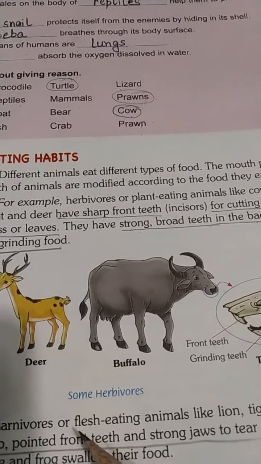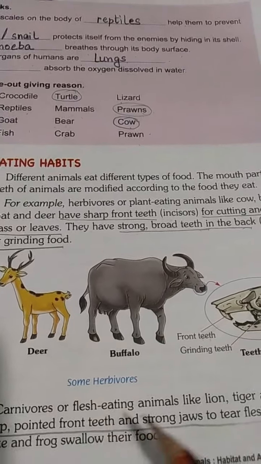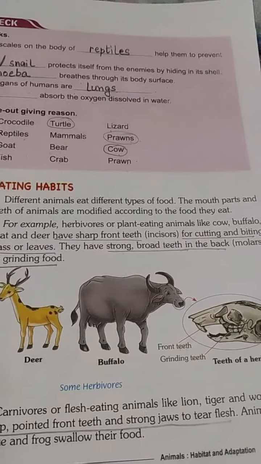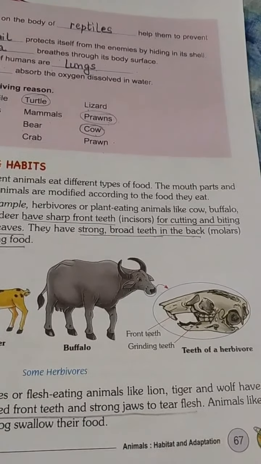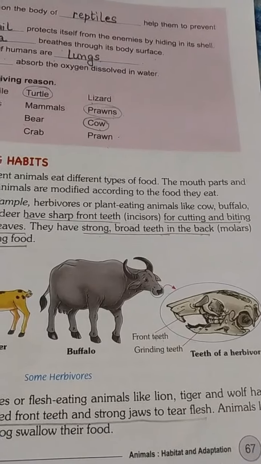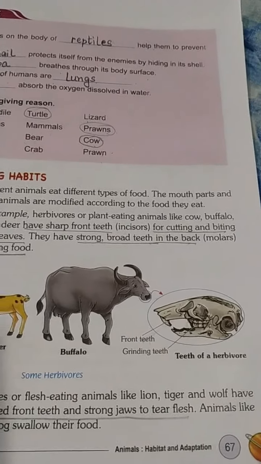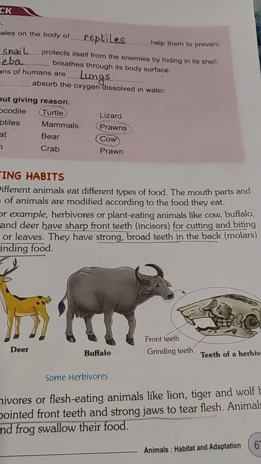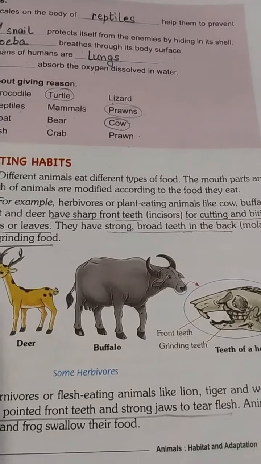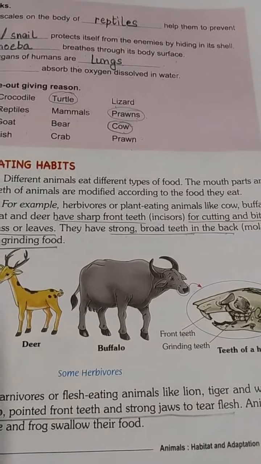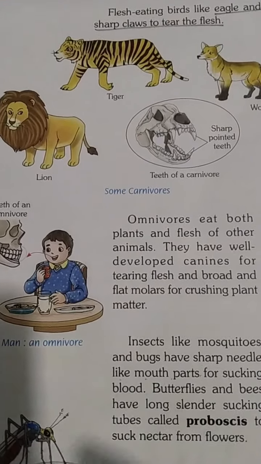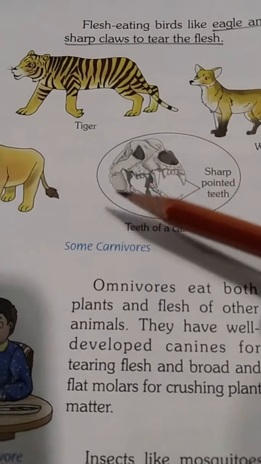Then if we talk about carnivores, carnivores are flesh-eating animals like tiger and wolf. They have sharp front teeth and strong jaws to tear the flesh because they eat flesh. To chew the flesh, they need strong jaws. Here it is, carnivores.